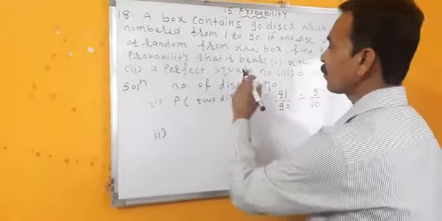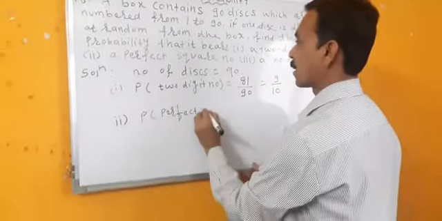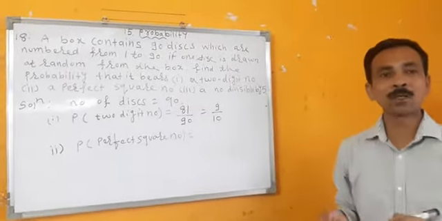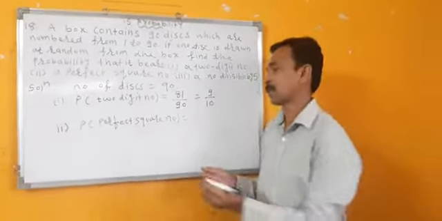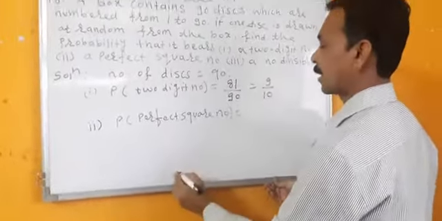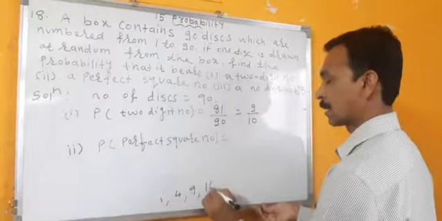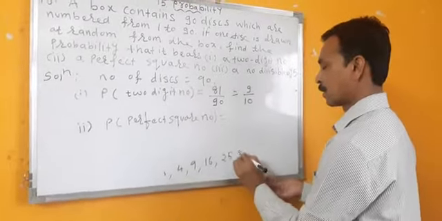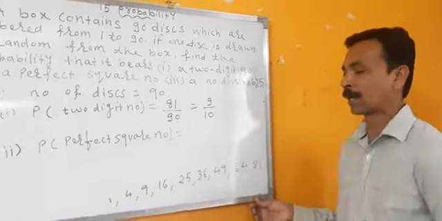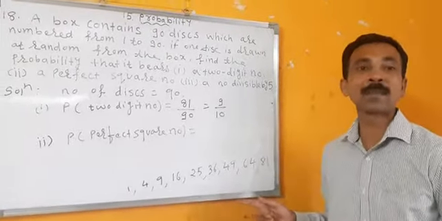Second bit. A perfect square number. Probability of perfect square number. Now from 1 to 90, how many perfect square numbers are there? Let's see. 1 is the perfect square number, right? I'll write here. 1. Then 4 is a perfect square. 9, 16, 25, 36, 49, 64, 81. 1, 2, 3, 4, 5, 6, 7, 8, 9. These are the numbers which are perfect squares.